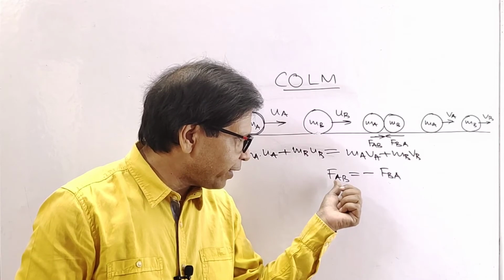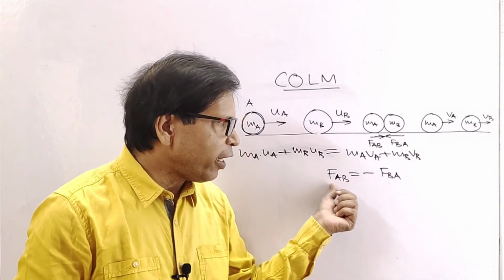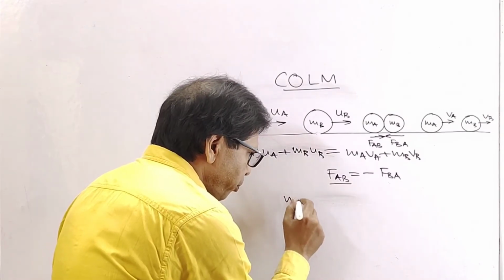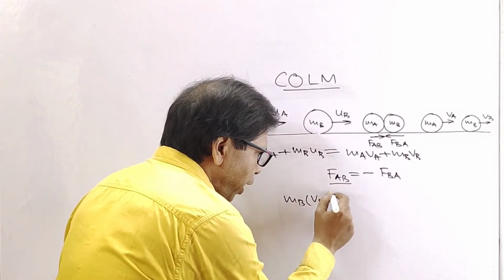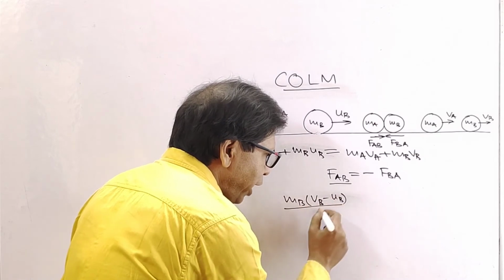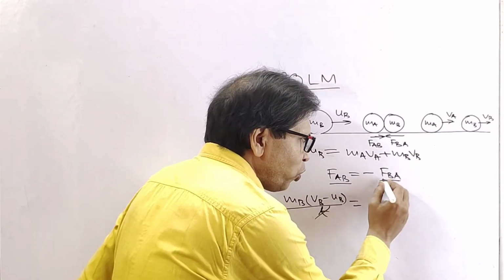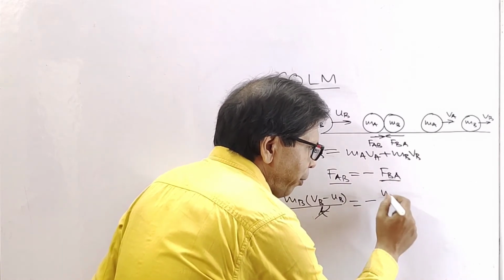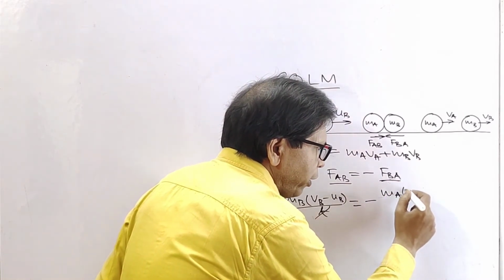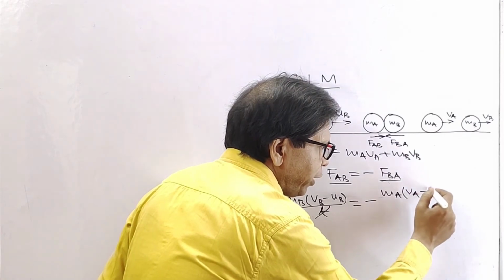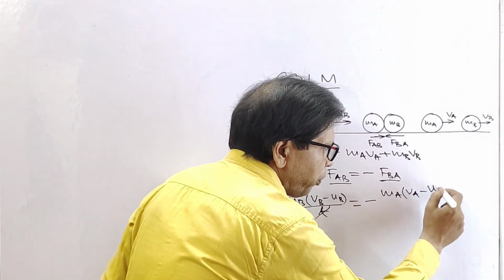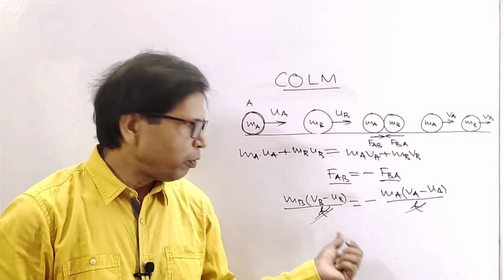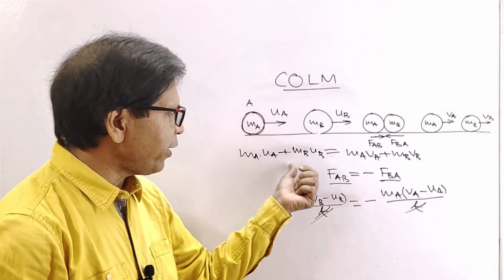The force exerted by A on B is the rate of change of momentum, which is mB into vB minus uB divided by time. This is the force exerted by B on A: mA into the final velocity of A minus the initial velocity of A, divided by time. The time cancels out, and if we multiply, we can get this relation.